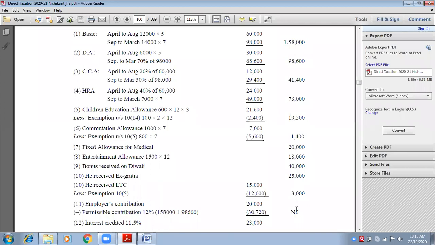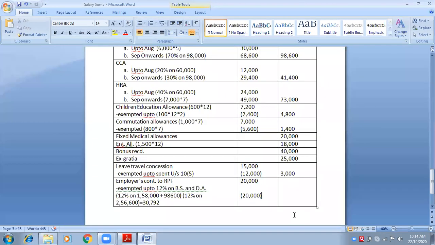Therefore, it is nil. Otherwise, if you deduct 20,000 from 30,720, the answer will not be nil. Answer will be something. But he has written nil. Why has he written nil? Because as per the same calculation, 20,000 minus 20,000 will become nil.